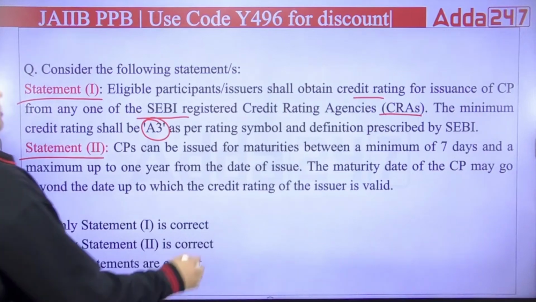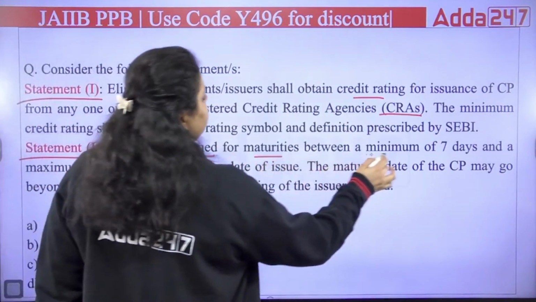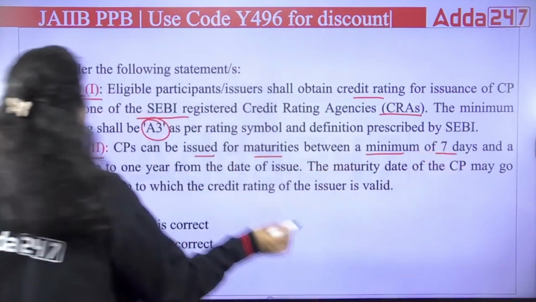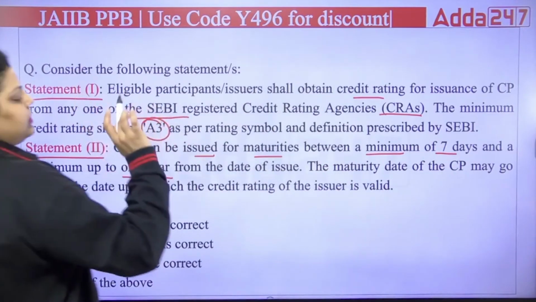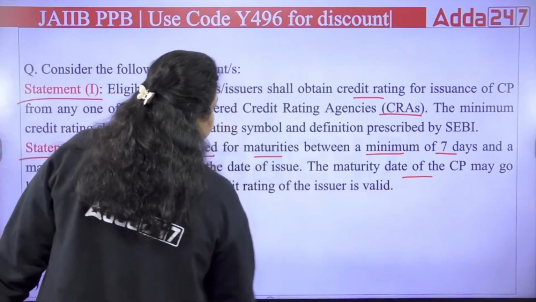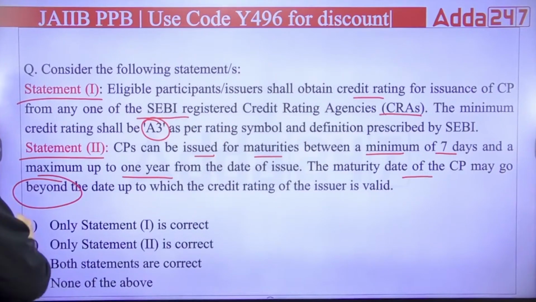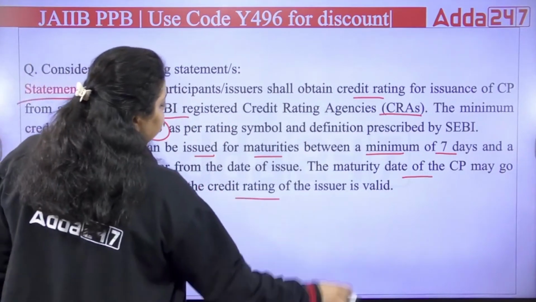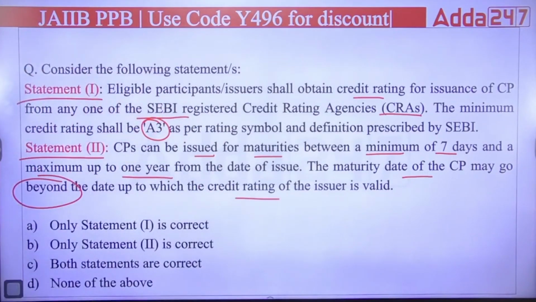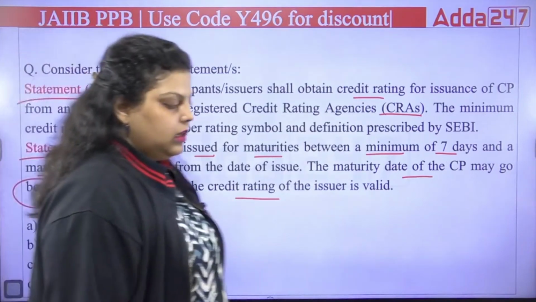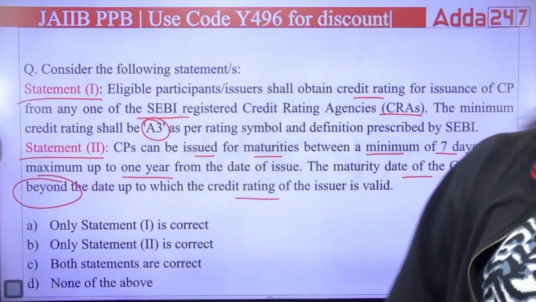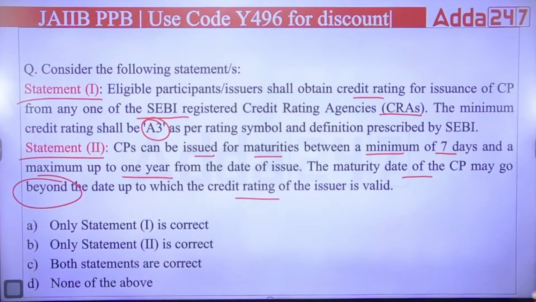Second is saying commercial paper can be issued for maturities between a minimum of 7 days and a maximum of up to 1 year from the date of issue, and the maturity date of commercial paper may go beyond the date up to which the credit rating of the issuer is valid. Let me know which of the following is correct out of these two statements. So in the first statement we are talking about the credit rating agencies' rating, and in the second we are saying up to what duration the commercial paper should be issued.